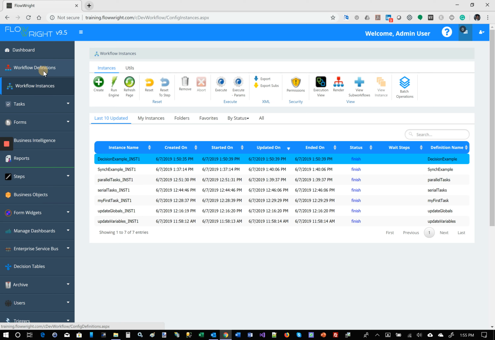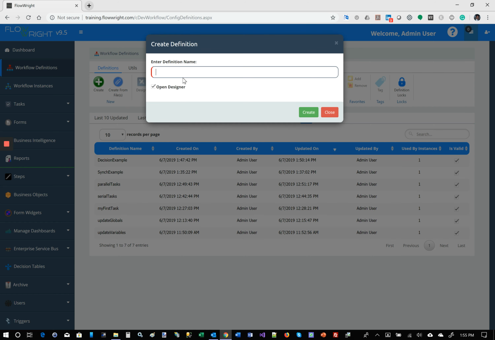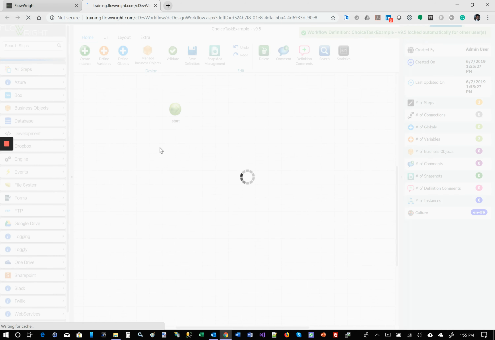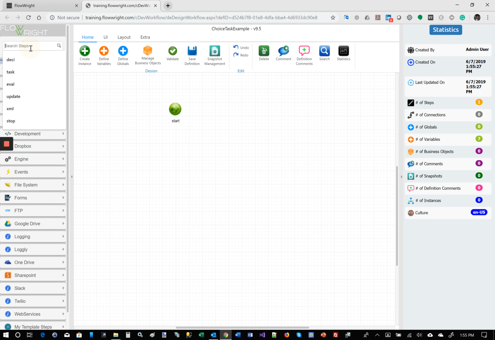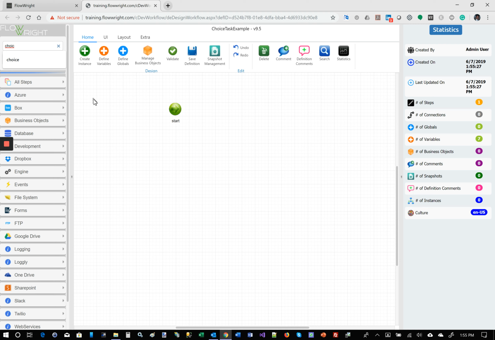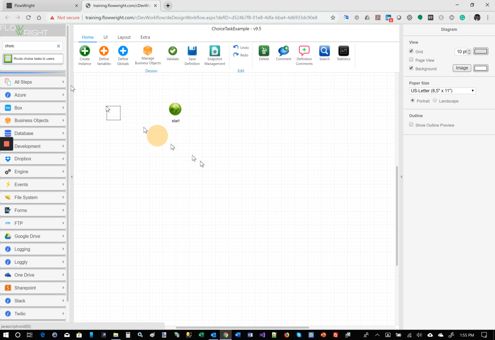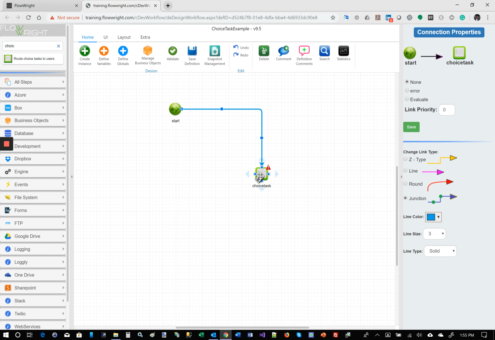So let's go ahead and create an example on that. So let's go to workflow definitions. Choice task example. Let's say you want to route a task to a user and have them pick a color. So first go to the toolbox and select choice, and you will see the choice task. And let's go ahead and connect the choice task.